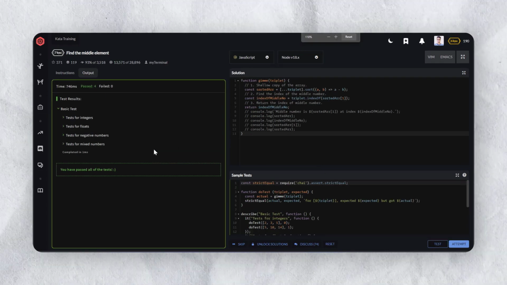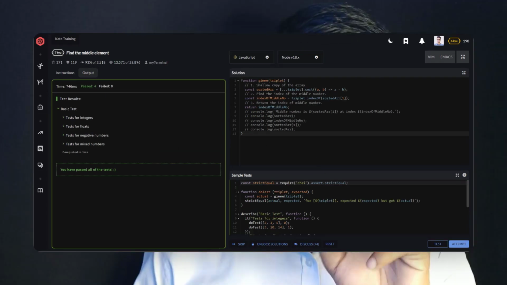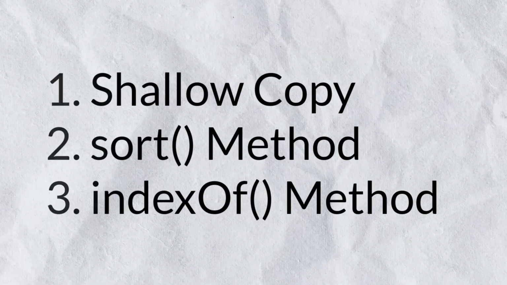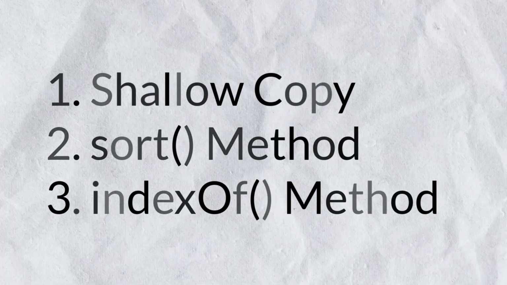Here are the key challenges from this question. The first one was how to make a shallow copy of an array. The second was the sort method in JavaScript itself. And the last one is the indexOf method in JavaScript.